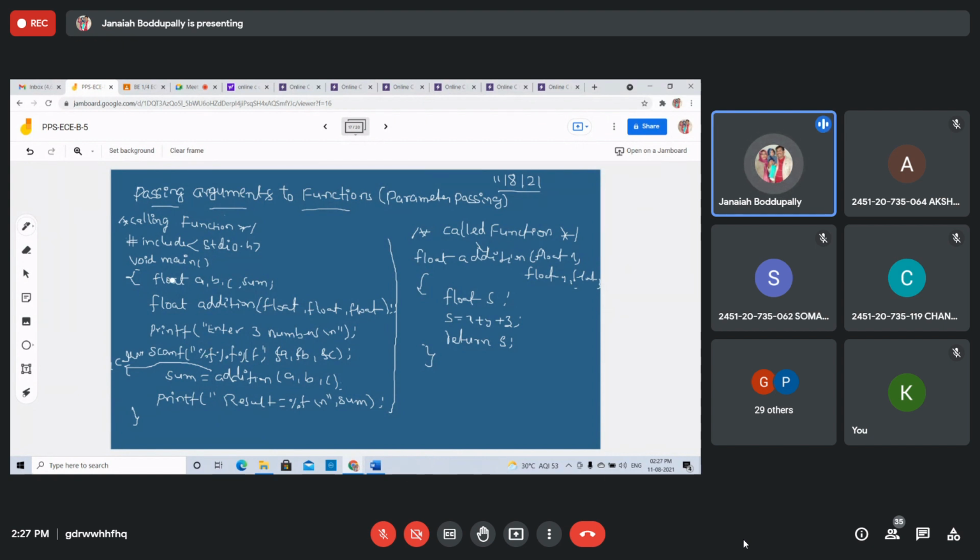The formal parameters are stored in the local data area of the called function. These x, y, z are formal arguments. So the changes to the formal parameters within the function will affect only the local copy, and will have no effect on the actual arguments a, b, c. You cannot change those. The function accesses arguments by using the argument names in the function header. The actual and formal arguments should map in number, type and order.